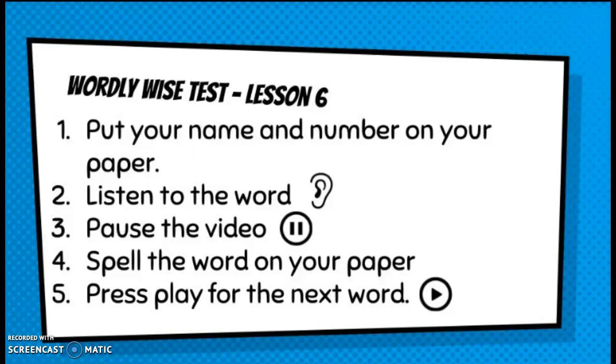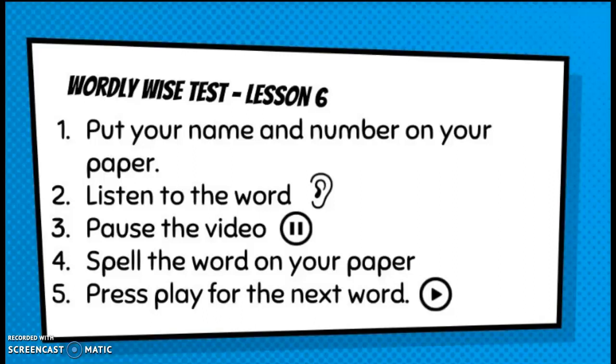Number 7, lizard. A lizard is a cold-blooded animal with a long, narrow body. It has 4 legs and a very long tail. Lizard. Number 8, miner.